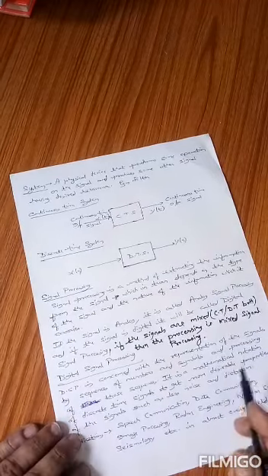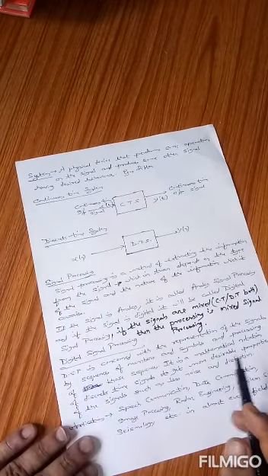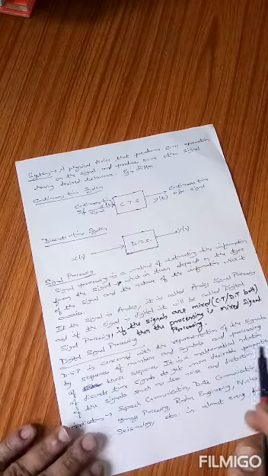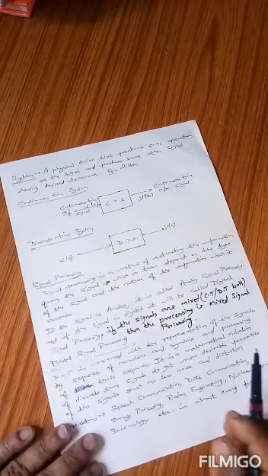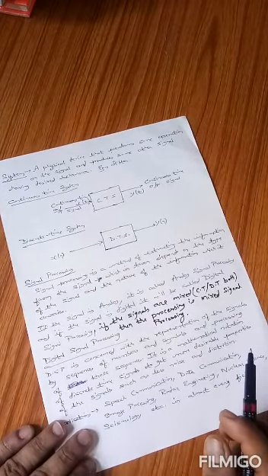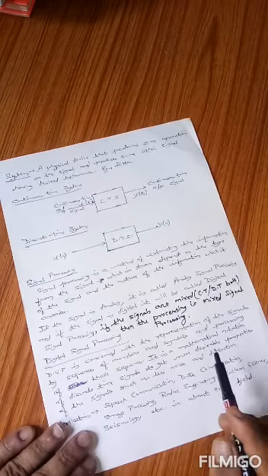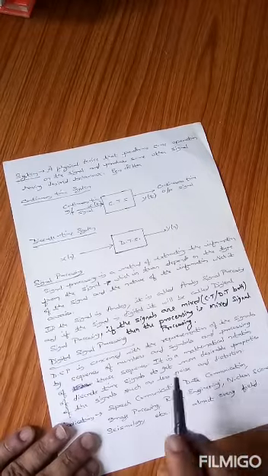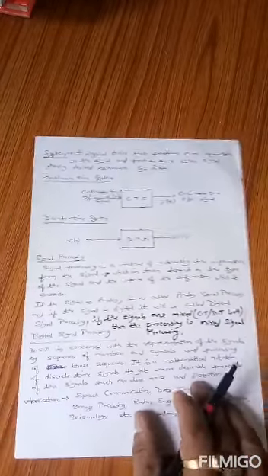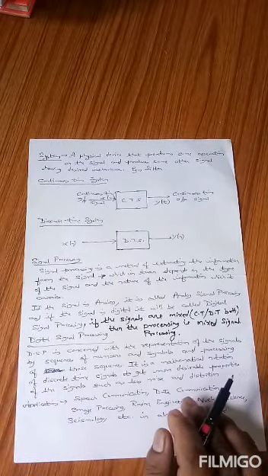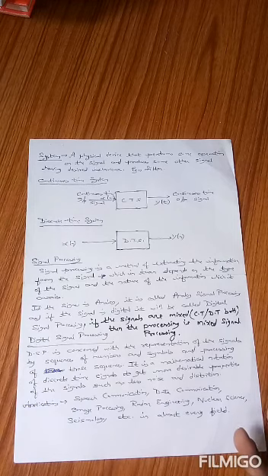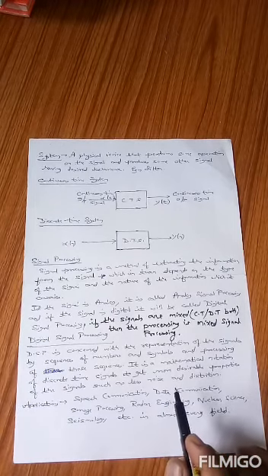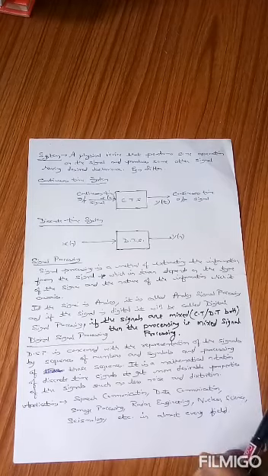To make it more clear, let me tell you, in the later 1970s era, most of the systems were analog, and at that time analog signal processing was in more use. From 1970 to 2000, what has happened?